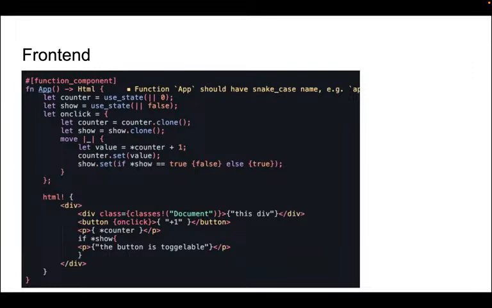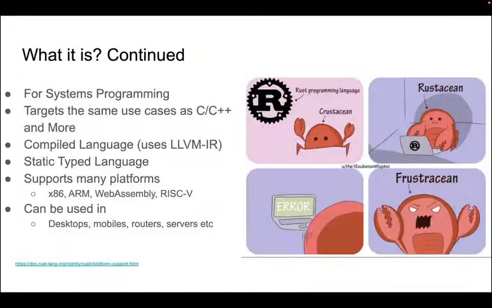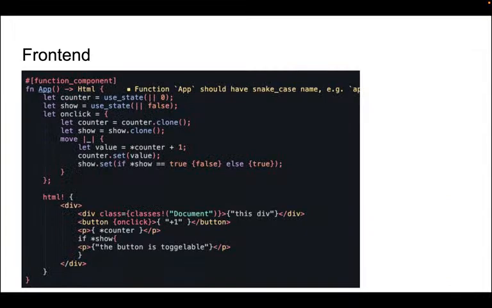You can write very performant concurrent code or front end code with features like server-side rendering and everything in between, just from Rust. This is quite different from what this slide initially said. The slide says it's for systems programming, but we can also use it for front end.